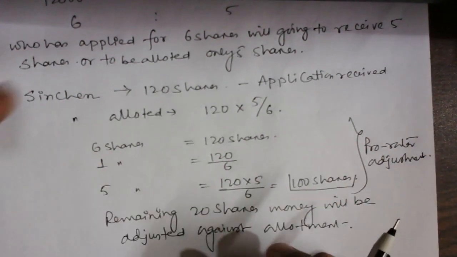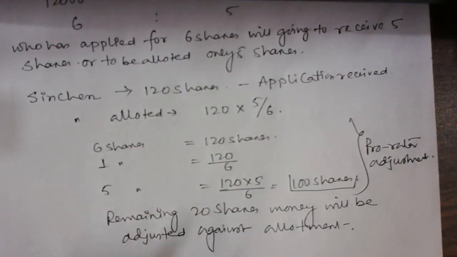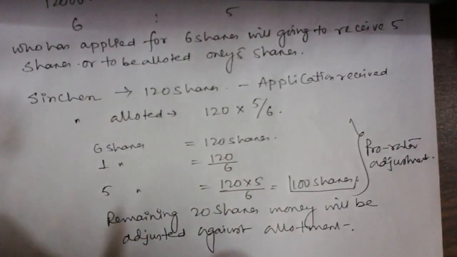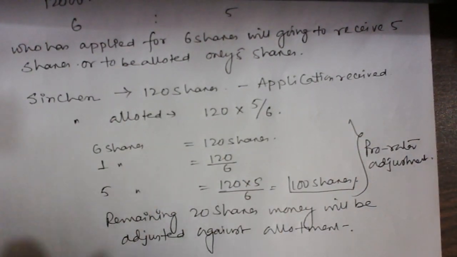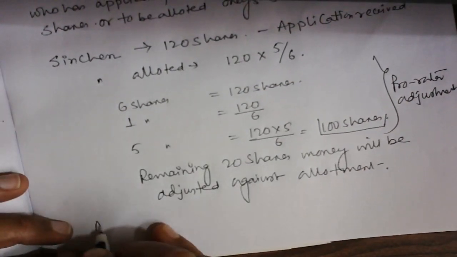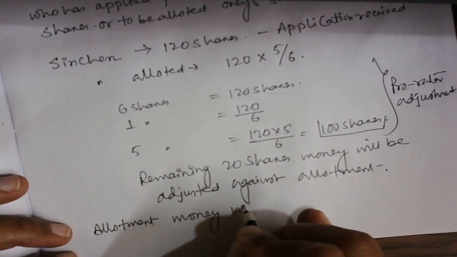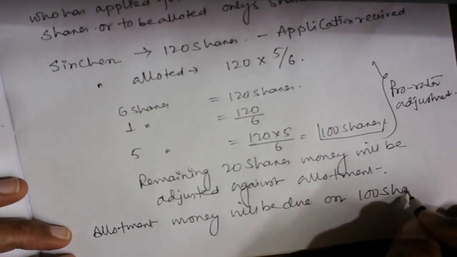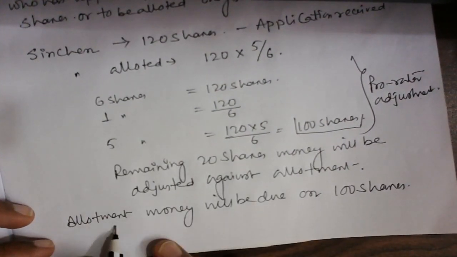So let's say Sinchen paid 100 rupees with respect to those 20 shares. Let's say application money 5 rupees. So 20 into 5, 100 rupees. So the 100 rupees is going to be adjusted with respect to the allotment money due on those shares which Sinchen has been allotted. So allotment money will be due on 100 shares, guys, because actually 100 shares are allotted. So allotment will be on 100 shares only. So allotment money will be on 100 shares.